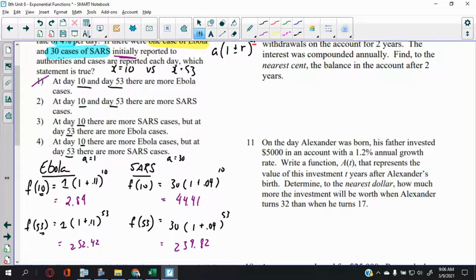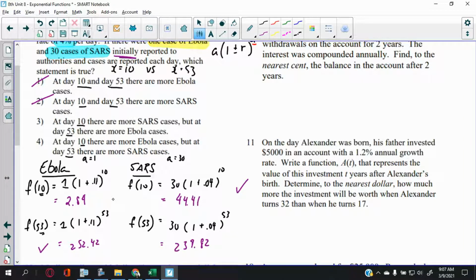Day 10 and 53, there are more SARS? No, that's not true. And then at day 10, there are more SARS cases. Day 10, more SARS, true. Put a check there. But at 53, there are more Ebola cases.